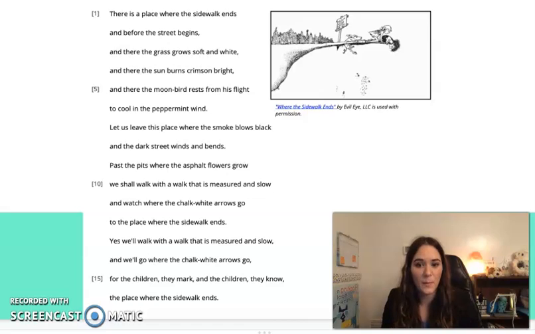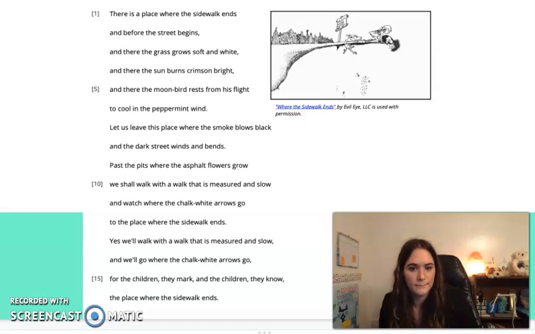All right, so I give students a few moments to record that and talk about what they're recording, and really guide them to think about what we're inferring from the text and tie that back to the illustration. And then we jump into another piece from stanza 1 before continuing to read. All right, scholars, one other piece I want us to look at from stanza 1 is about the sun burning crimson bright. Do we know what the word crimson means? If you're stuck with inferences, especially when I'm inferring the meaning of unknown words, I like to replace that unknown word with a synonym and see if it makes sense. See if you're able to do that and infer the meaning here. A place where the sun burns something bright.